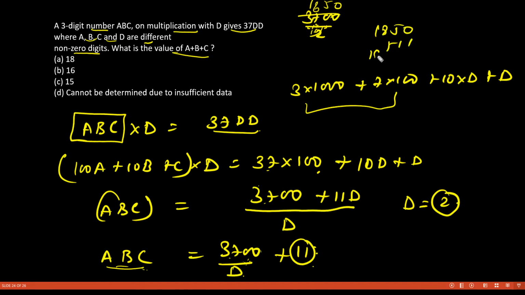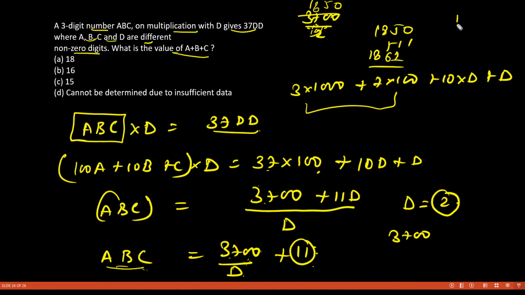1850 plus 11 you will get 1867. So this cannot be A, B and C because this is a 4-digit number. So we'll try to divide this number by a number that will make it a 3-digit number. This is not divisible by 3 because 3 plus 7 is 10. So not divisible. Let us try by 4.